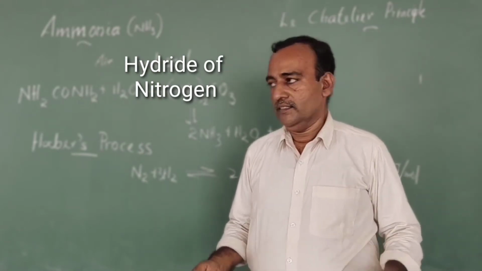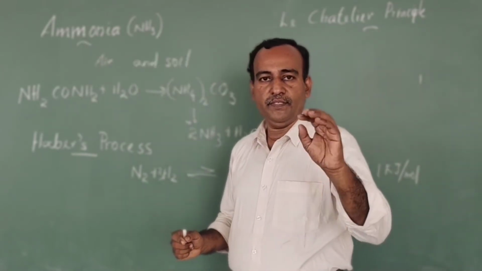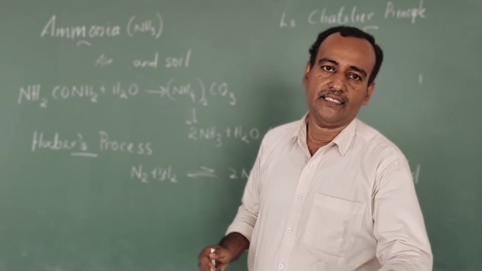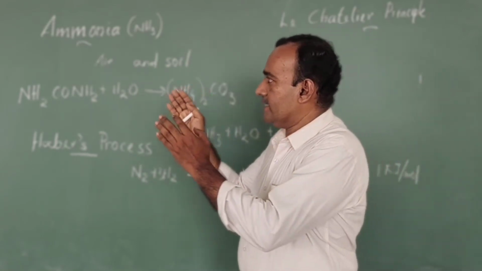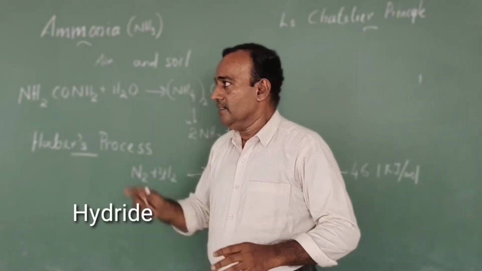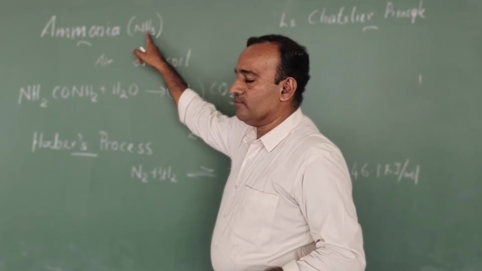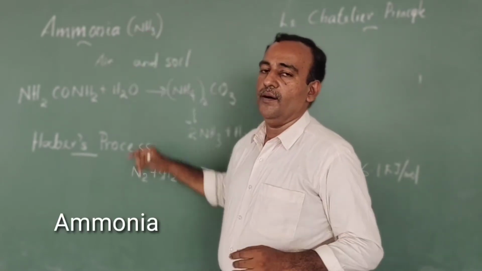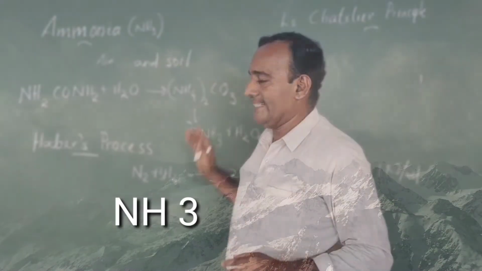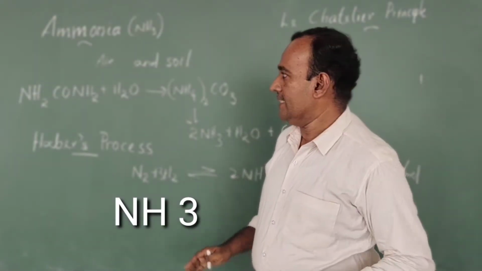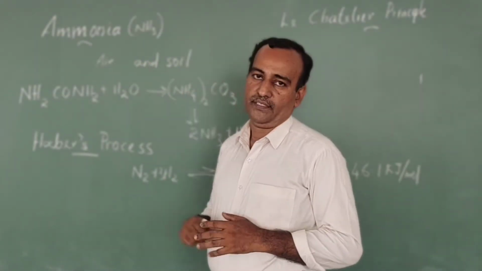Hydride? Any substance that reacts with hydrogen, the resultant product is called a hydride. Similarly, nitrogen reacts with hydrogen to form ammonia. Ammonia's formula is NH3. Naturally, it is found in air as well as soil.